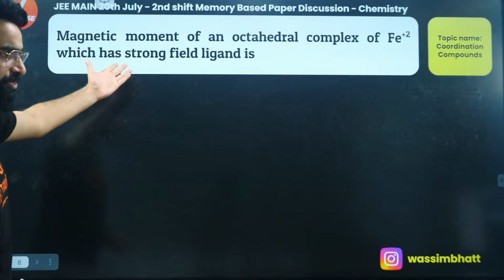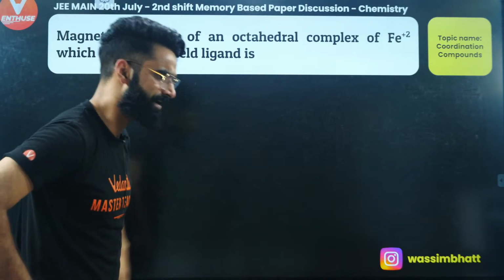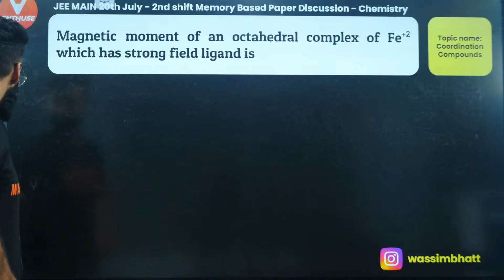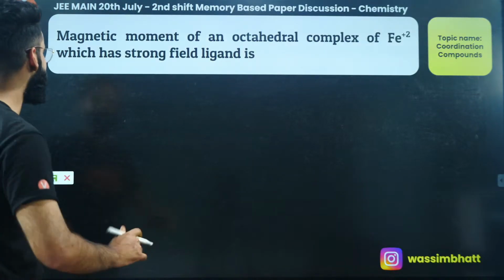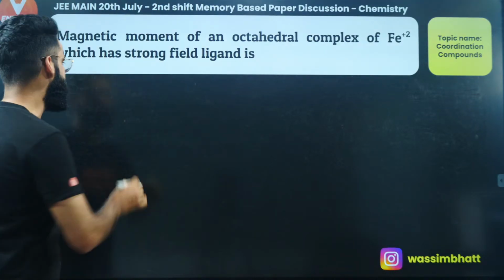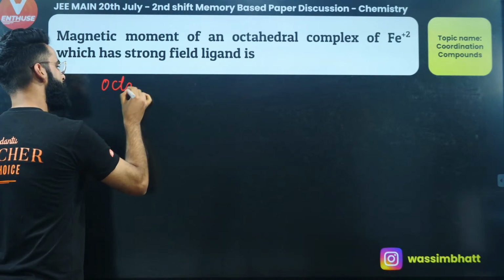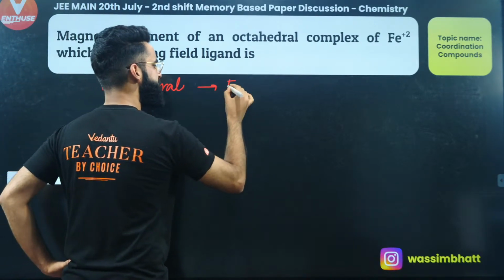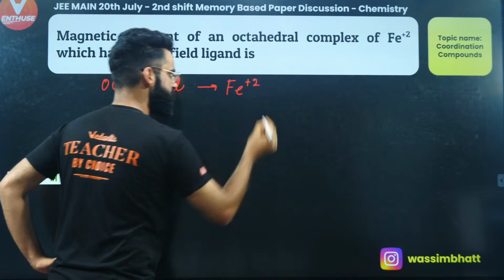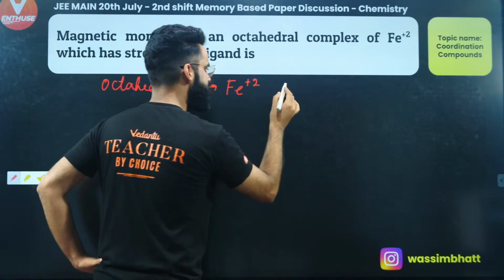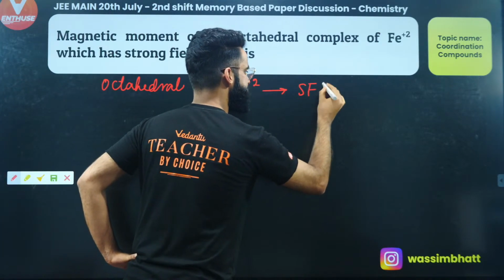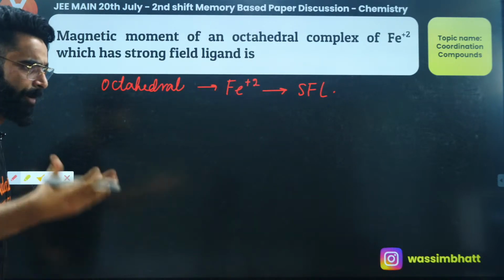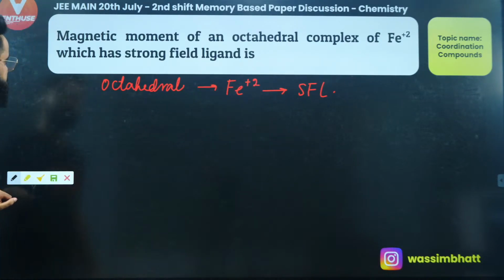Well, this is one more question from the same chapter, Coordination Chemistry, and I'm sure you would have killed this question as well because it's a very simple one. In the question, it's mentioned that iron is forming a complex, and the complex is octahedral, in which iron is present in the +2 oxidation state, and the ligands attached with iron are strong field ligands. It's mentioned in the question. Now we will see exactly how we are going to solve this question.